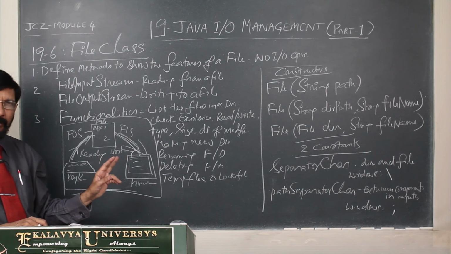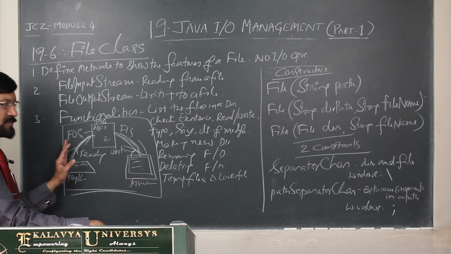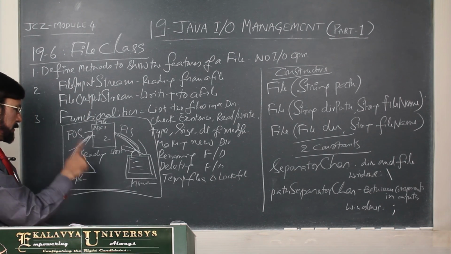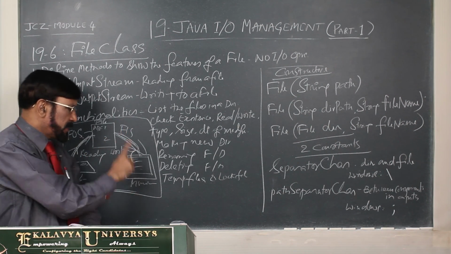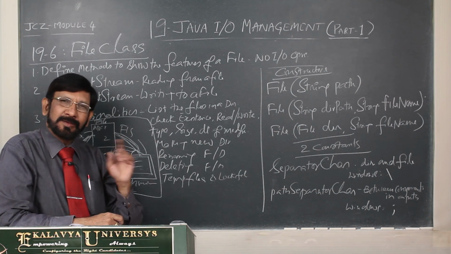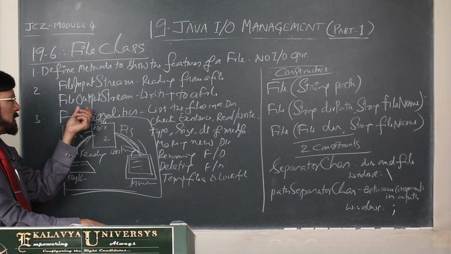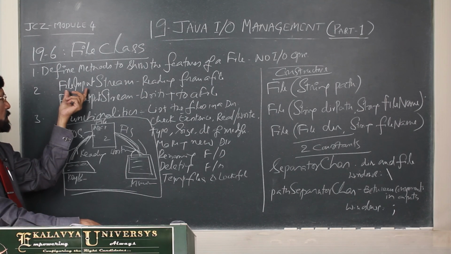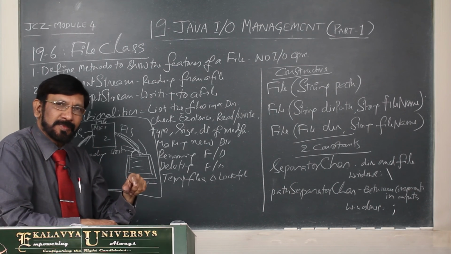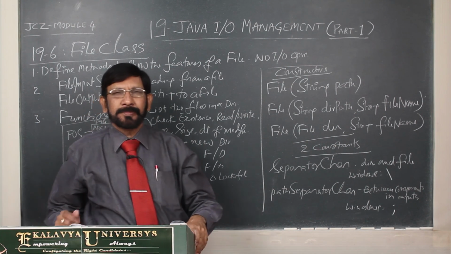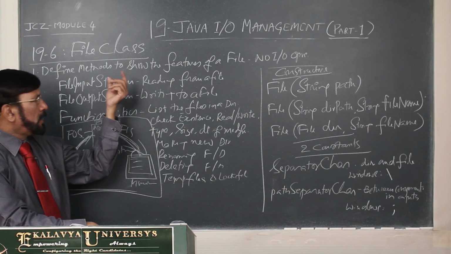Even after some time, if you refer to that, you may get confusion. That's why write notes. Clearly put this diagram: reading from keyboard, writing onto the file, reading from the file, writing on the monitor screen. If you write like that, you never have any confusion, I am telling you. So, for input output operations, we use the FileInputStream and FileOutputStream classes. Now, we have to understand some of the functionalities of the File class methods.